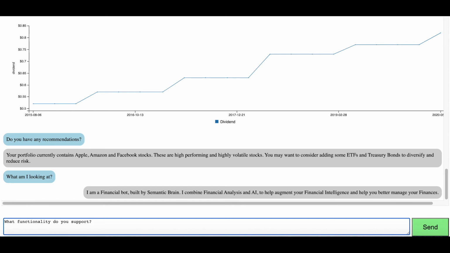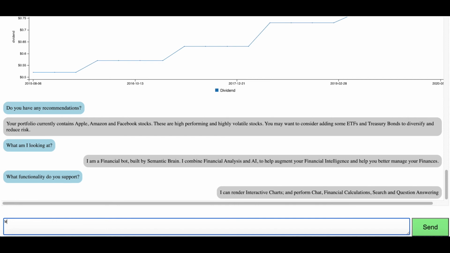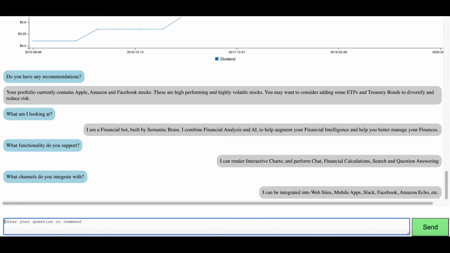It tells you that it's a system that can help you become smarter with respect to finances and help you perform better with respect to finances. It can do interactive charts, it can perform chat, it can perform financial calculations, search and question answering. It supports lots of channels, so you can go to where the customer is, whether it's web, mobile, or Slack, or any other channel. It can perform a number of calculations right now, and we're going to continue increasing the number of calculations it can perform.